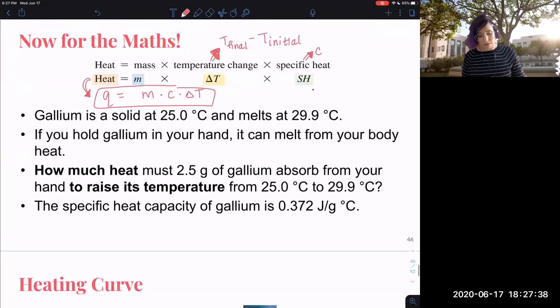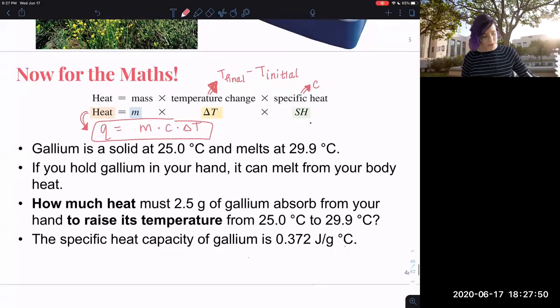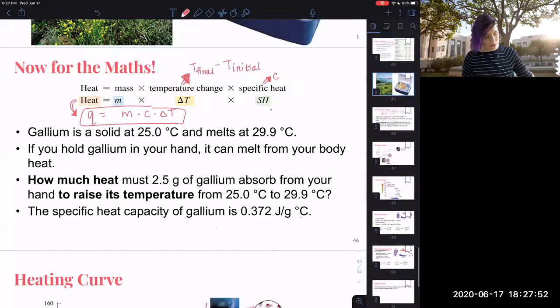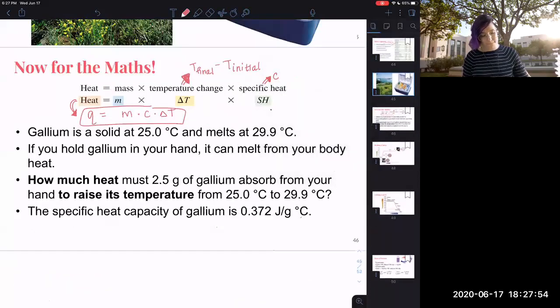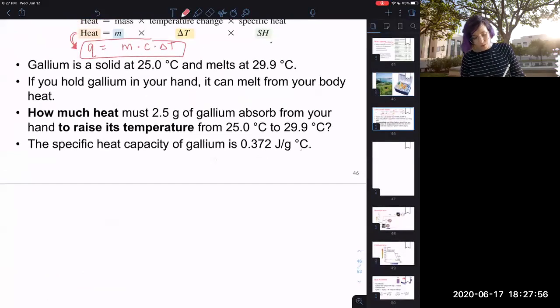All right, let's work it out. How much heat must 2.5 grams of gallium absorb from your hand to raise its temperature from 25 to 29.9? So let's identify some things here. Let me give myself a little page to work. How much heat? So they're asking me for Q. I'm going to write Q equals question mark. They don't tell me a unit for Q, so whatever unit I get is fine. But if it's a multiple choice question, you want to look for a unit, make sure it's not kilo or anything like that. You would have to do a conversion.